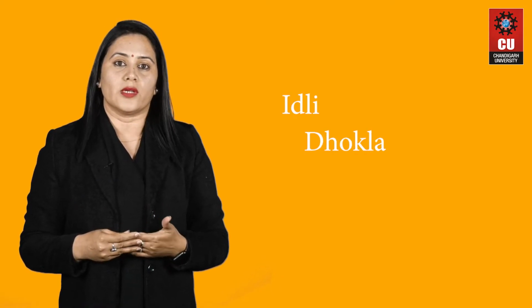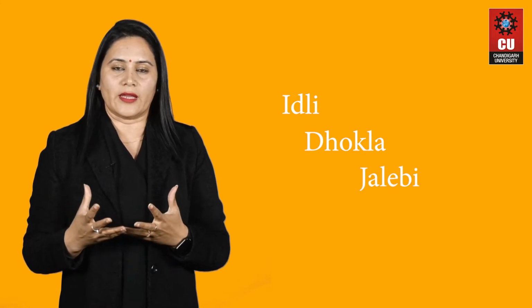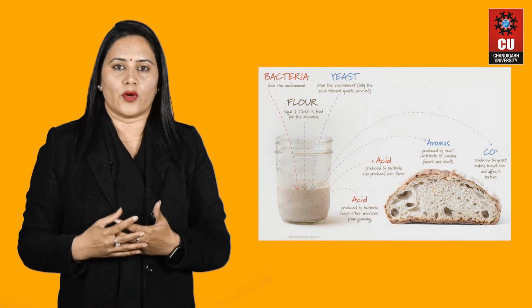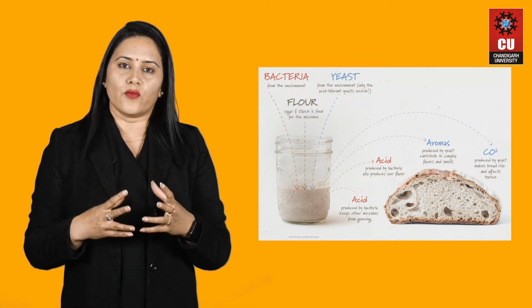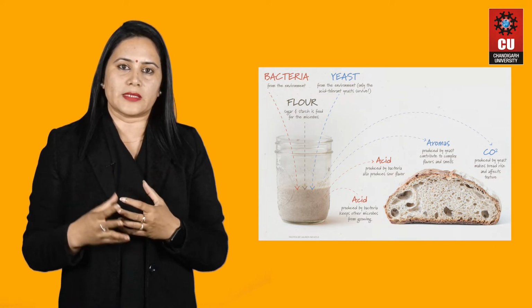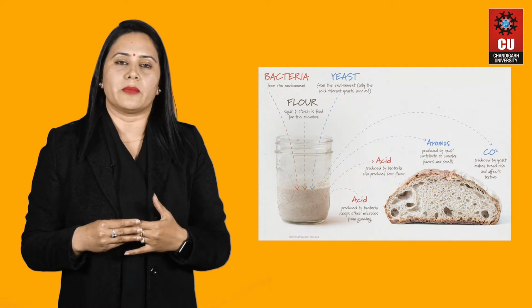But nowadays a few examples we are going to discuss now. Some of them are for the production of idli, dokla, jalebi. These are very common foods and everyone sees these foods in everyday life, common Indian delicacies which we use in our daily life. And for this we will first study how we prepare dough. So we prepare dough for dokla, and the dough for the dokla is prepared by mixing grain flour with buttermilk.